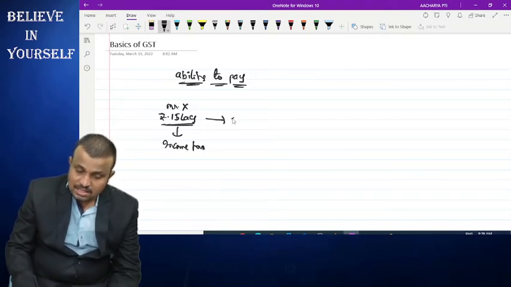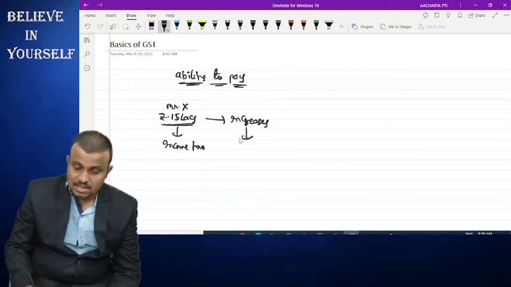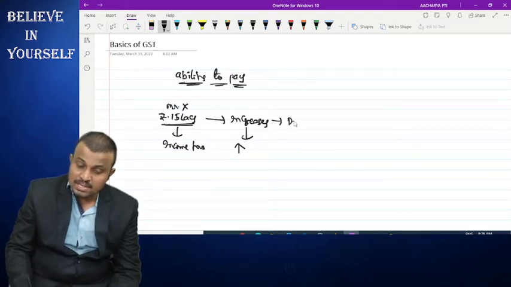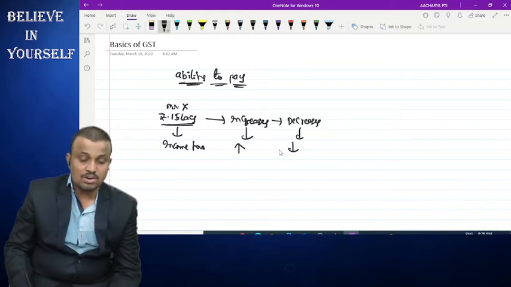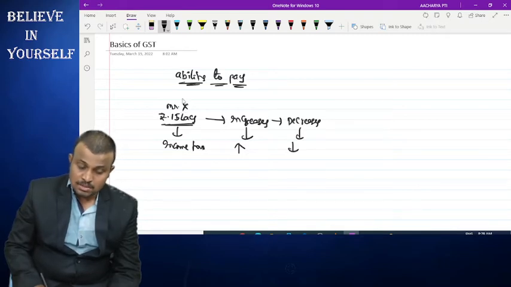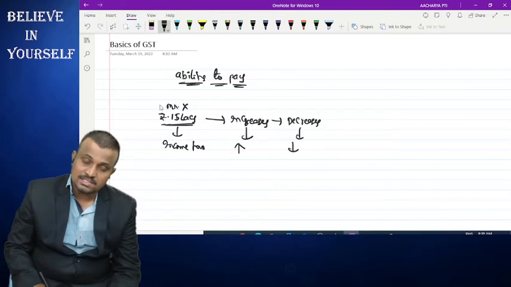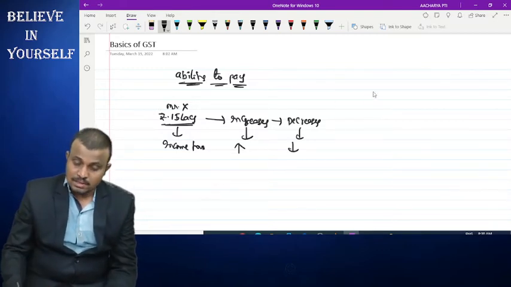As his income increases, the payment of taxes also increases, and as his income decreases, the payment of tax to the government also decreases. Here the payment of the tax depends upon the earning of income. So the ability to pay the tax is considered while levying the income tax.